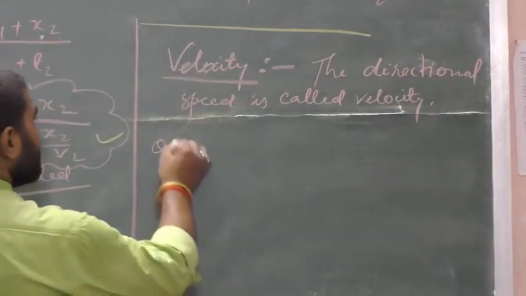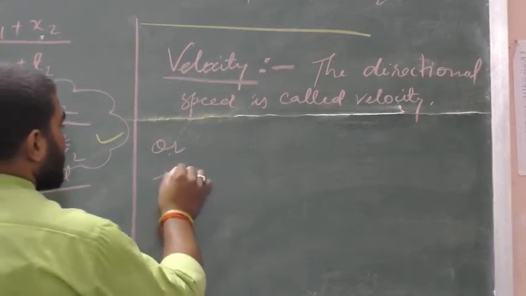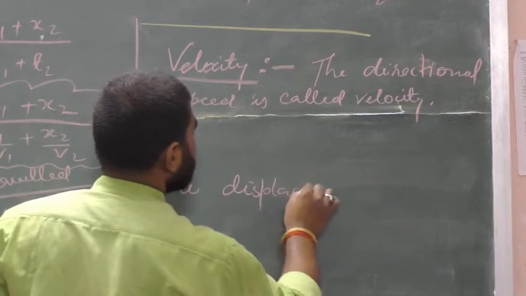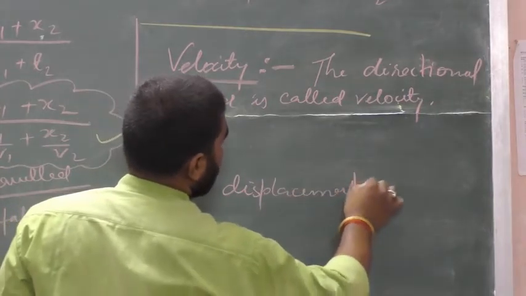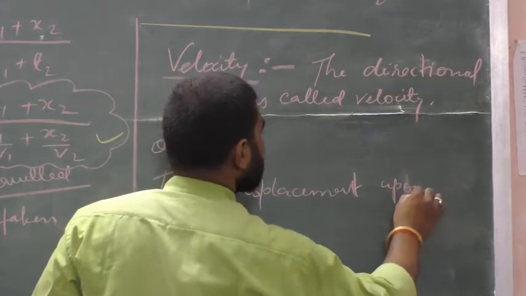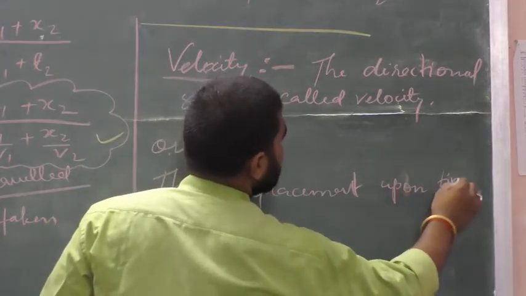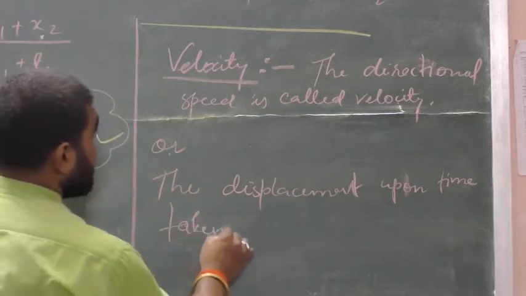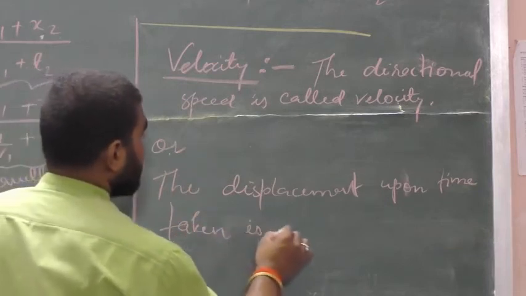Another definition: the displacement upon time taken is also called velocity.